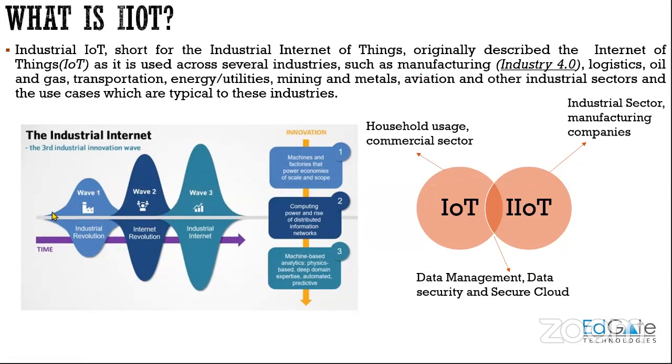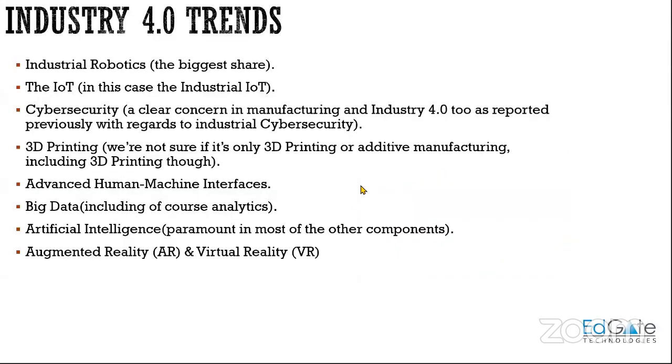So, even if you see this graph, you can see the industrial revolution in wave one, then it is the internet revolution, then it is now the industrial internet, right? The internet is now being utilized even in the industries. So yeah, the trends of Industry 4.0.